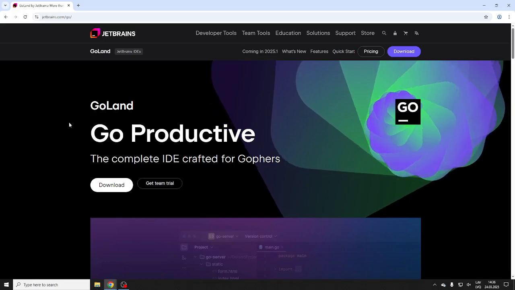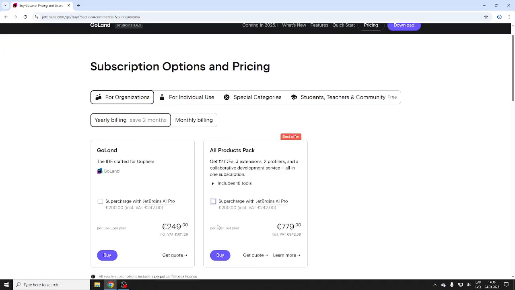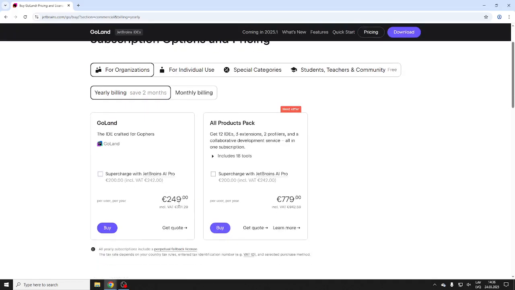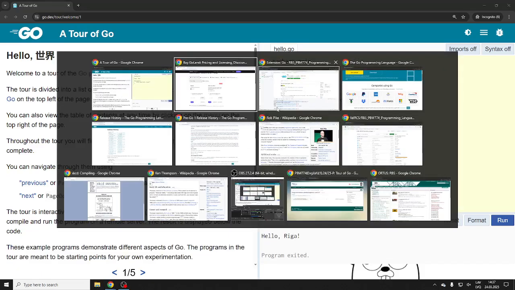If you're academic, if you're a student, it's free. You just need to sign up for the free account. But it's yearly, like 250 euros at the moment. But again, for students, it's free. But of course, you just need the Go compiler.